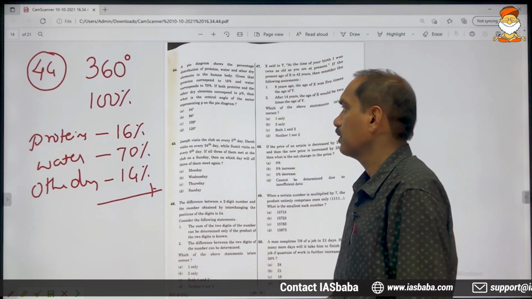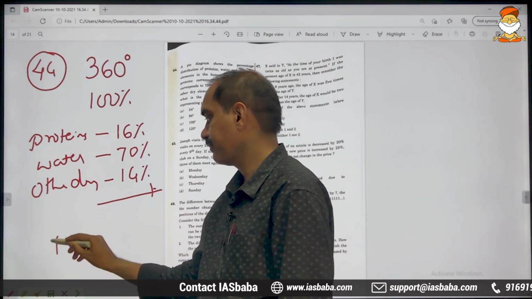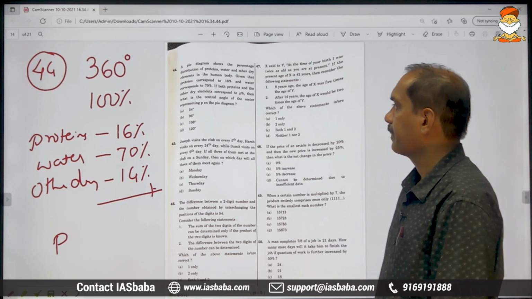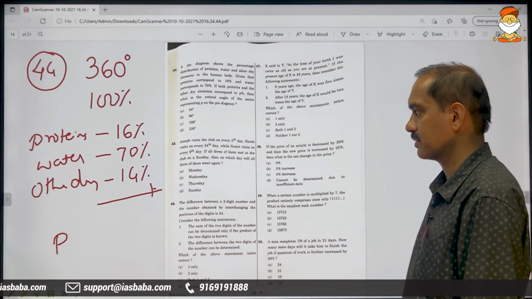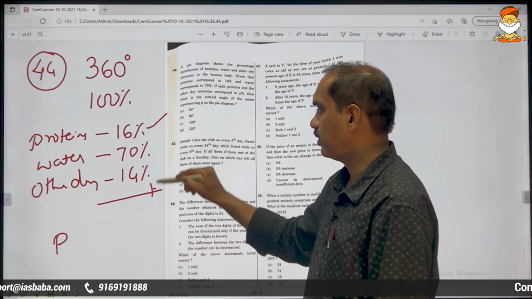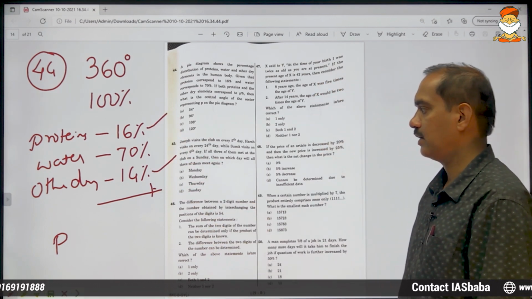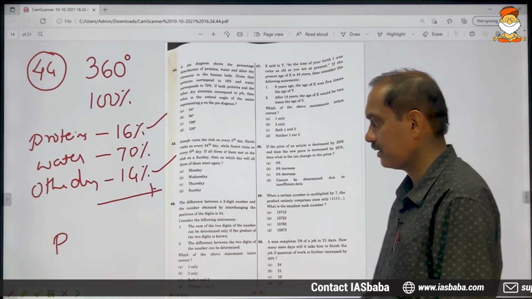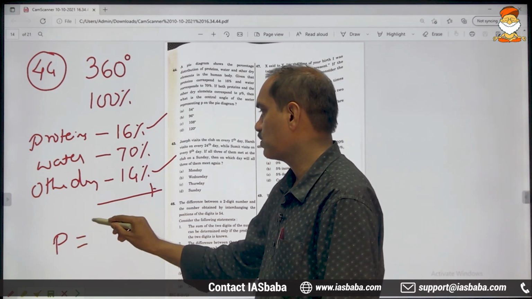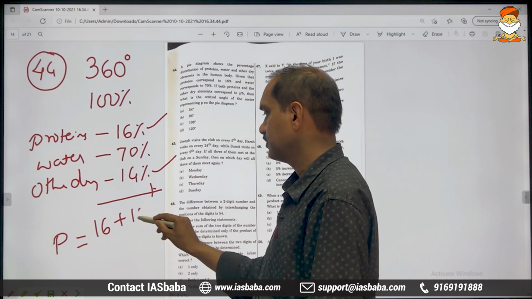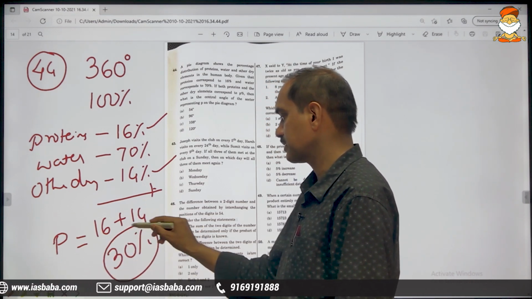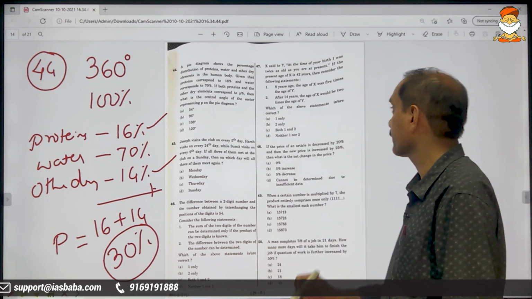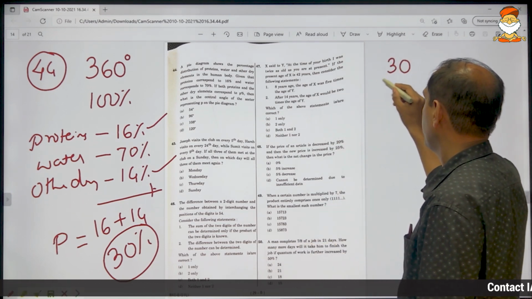Now, what is P? If both proteins and the other dry elements correspond to P%, proteins also we want, other dry elements also we want. That is the meaning of P. So 16 plus 14 is 30%. P stands for 30%.